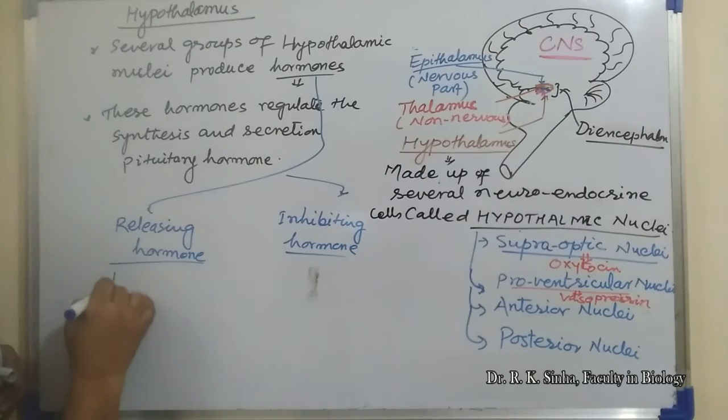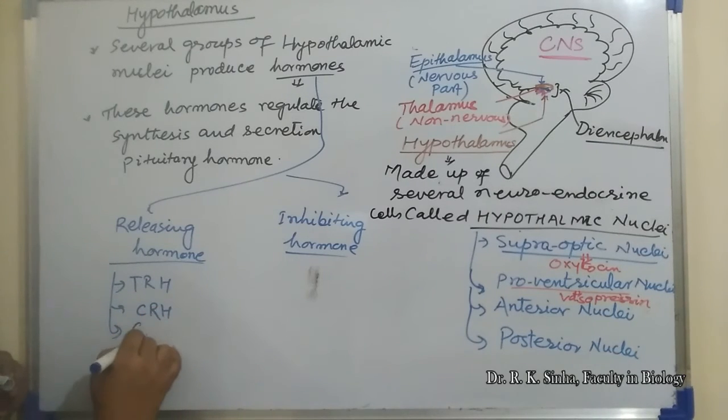Releasing hormones like TRH, CRH, GnRH, PRH, GHRH.